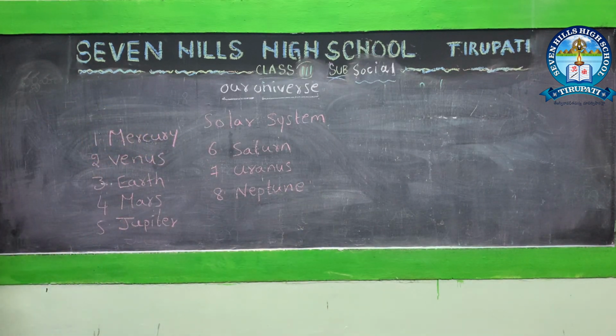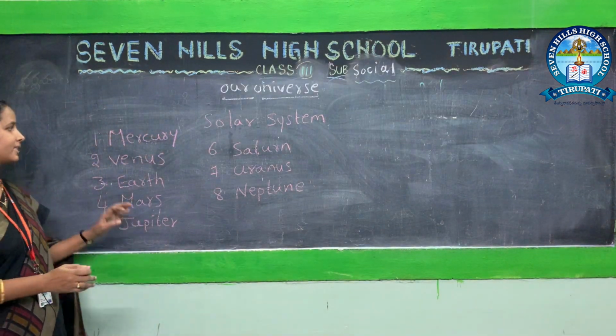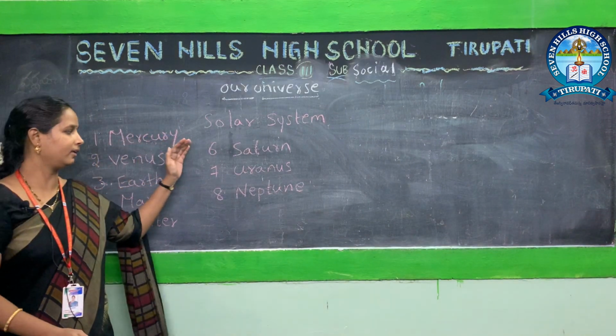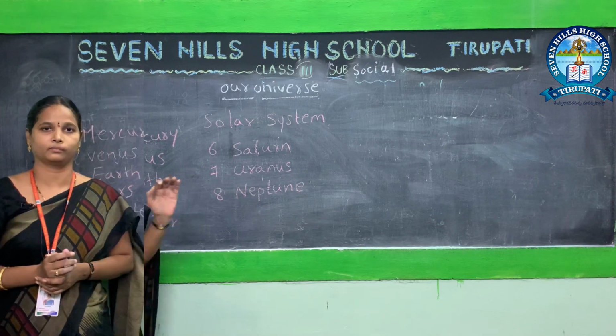In our solar system, we have Sun and the 8 planets: Mercury, Venus, Earth, Mars, Jupiter, Saturn, Uranus and Neptune.